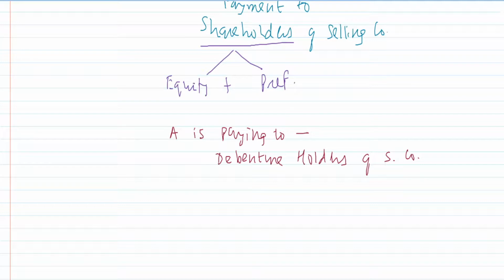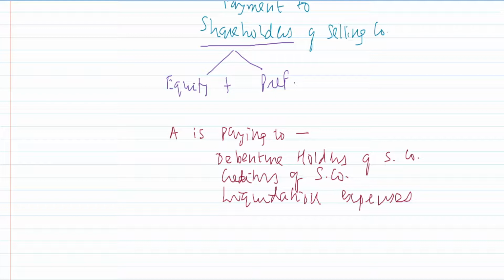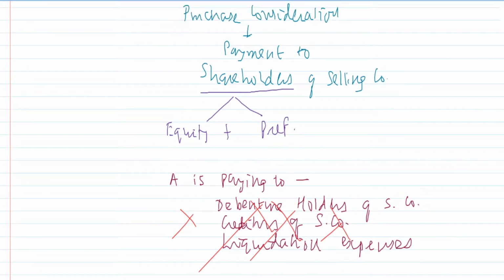Yes, it's also very much possible that A is paying to creditors of selling company. Not only that, when you are doing this amalgamation, you will have to liquidate the selling company. So you will have to pay for the liquidation expenses. That is also possible that purchasing company is paying for liquidation expenses. Remember this thing. None of this forms part of purchase consideration, because purchase consideration is simply the payment that you are making to the shareholders. Only what you pay to the shareholders is a part of purchase consideration.